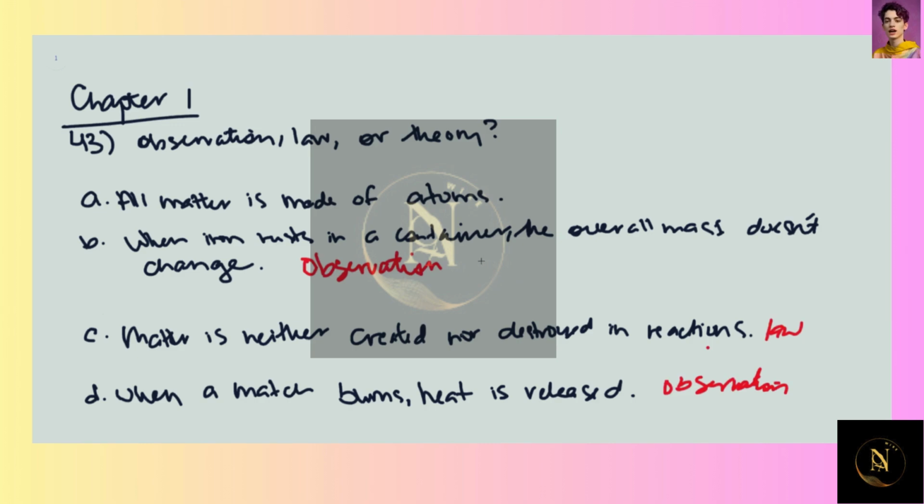Finally, a theory is something that attempts to explain why something in nature is the way it is. So, like, why matter acts the way it does, for instance. Making A here a theory. A, all matter is made of atoms, attempts to describe why matter acts the way it does because it's made of atoms. Atoms have certain properties that give matter their properties.